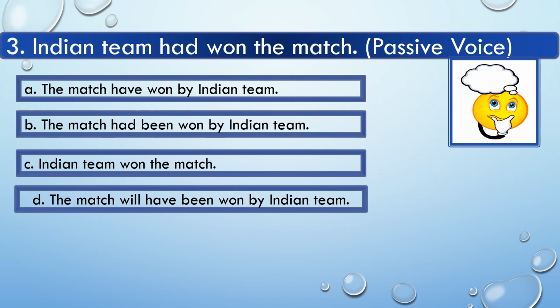Now look at the sentence here. The sentence is Indian team had won the match. And here you will have to choose the correct passive voice of this sentence. And the options are A. The match have won by Indian team. Option B. The match had been won by Indian team. Option C. Indian team won the match. And option D. The match will have been won by Indian team.